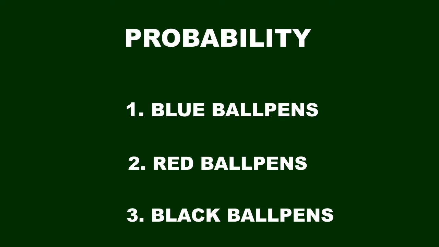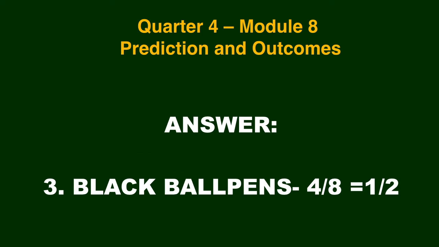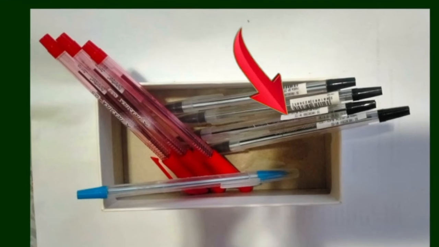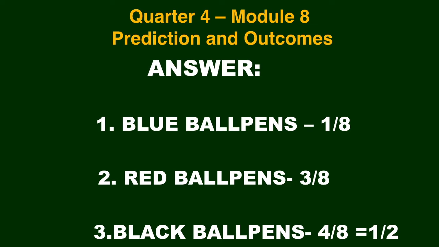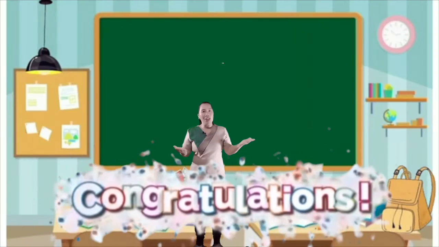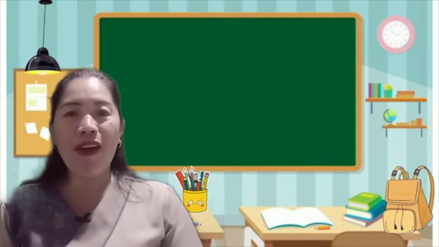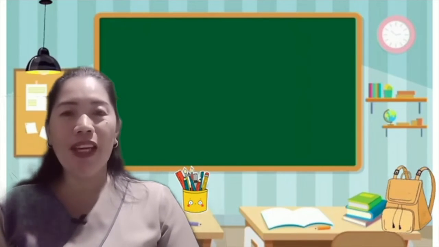Okay, what about for number 3? The answer is 4/8, or that is 1/2 as expressed in lowest term. That's great! All your answers are correct. Congratulations! Oh, it seems you're very excited to learn our lesson today.